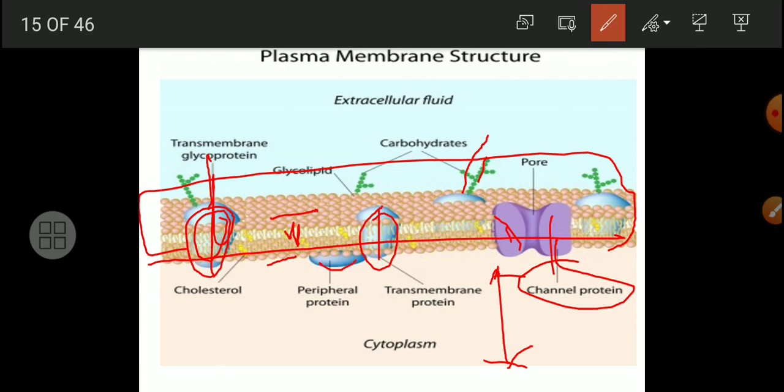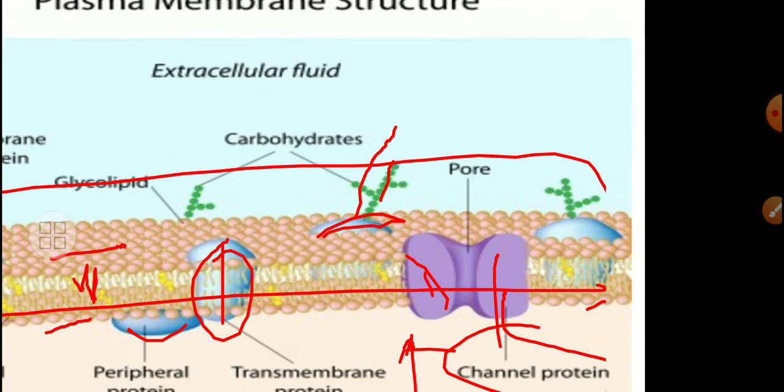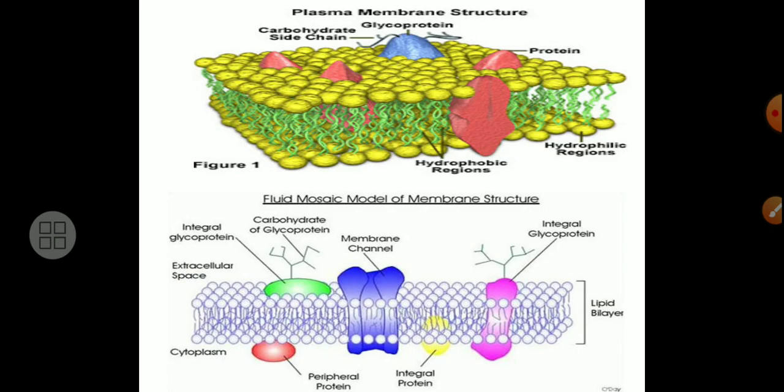Then this is a peripheral protein, because it is on one side, that's peripheral in nature. So this is again the exact structure of a plasma membrane, the fluid mosaic model. All the diagrams you have to sketch and label properly. Try to understand the structure, what is hydrophilic in regions, what is hydrophobic in nature, that you will have to study very well.